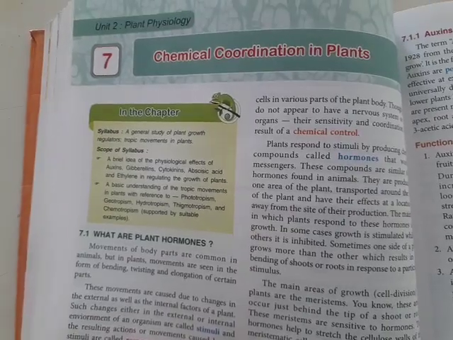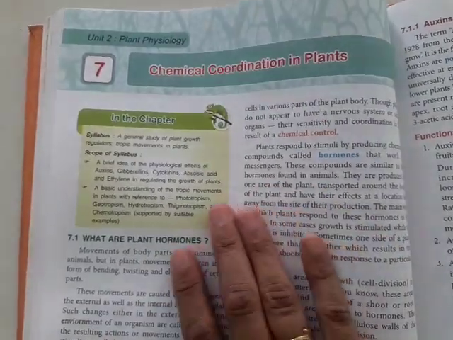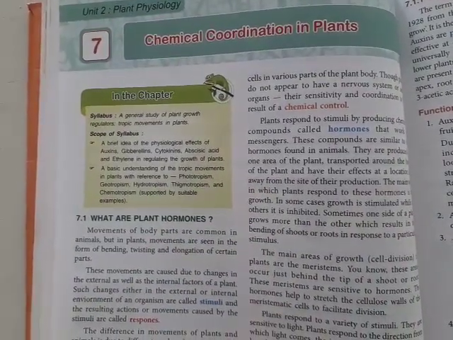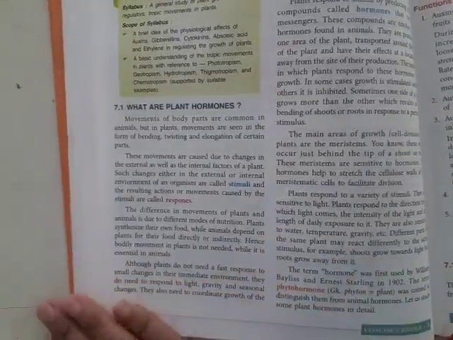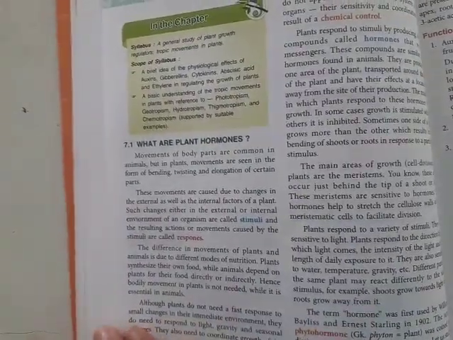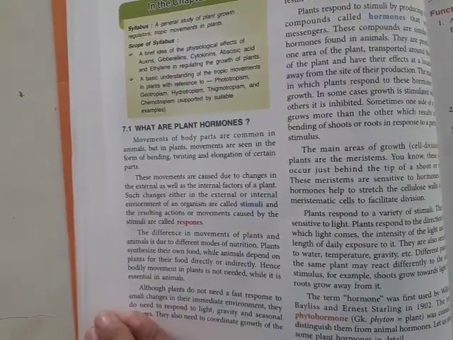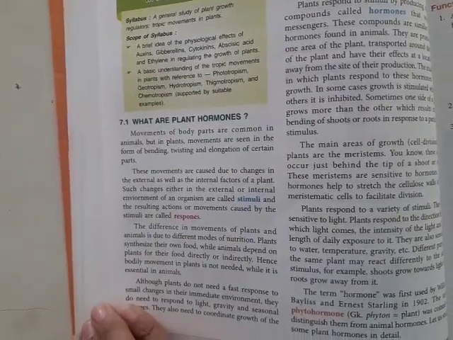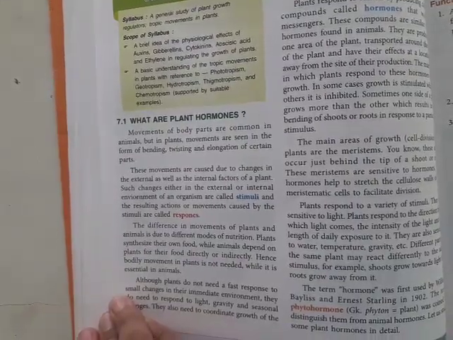So let us start with the 7th lesson in plant physiology, in unit 2, which is chemical coordination in plants. Till last year we were studying chemical coordination in animals. We studied that our body has different types of hormones, some for growth, some for thinking capacity, and a master gland, and many other things.